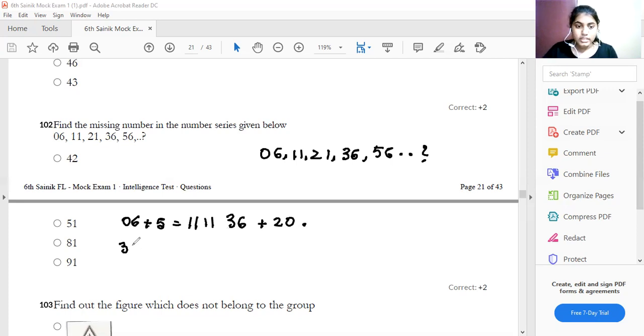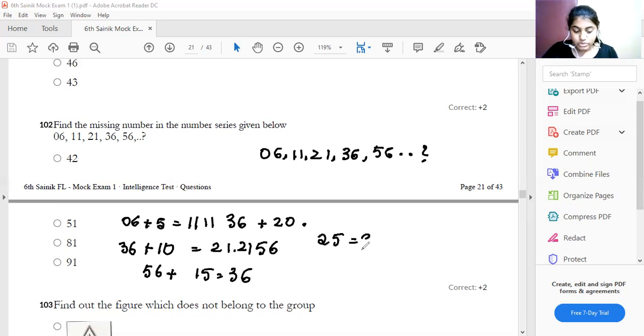36 plus 10 is equal to 21, 21 and then 56. Okay, next one, 56 plus 15 is equal to 36. Therefore, 25 is equal to 31. So, which type of this? The next number in the series will be 31.